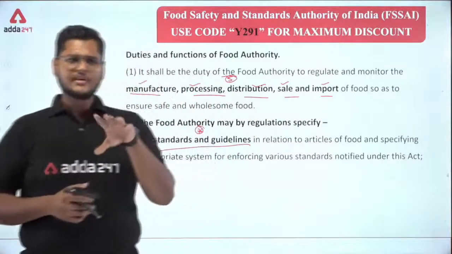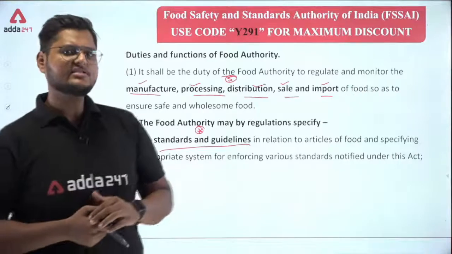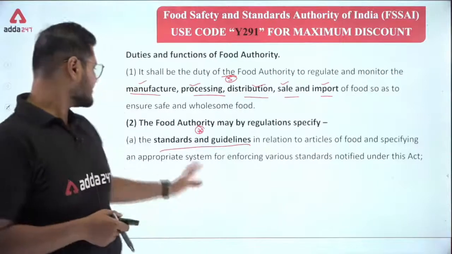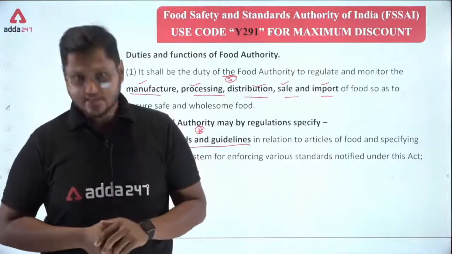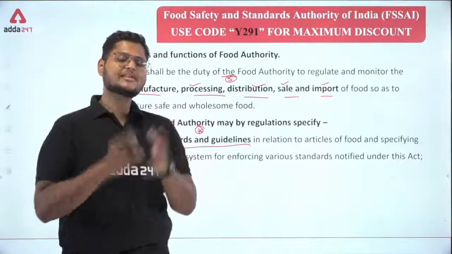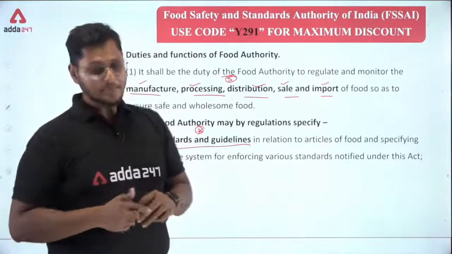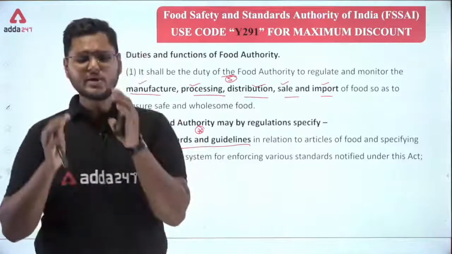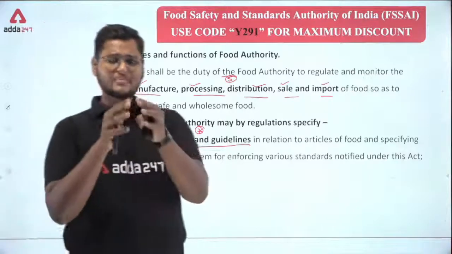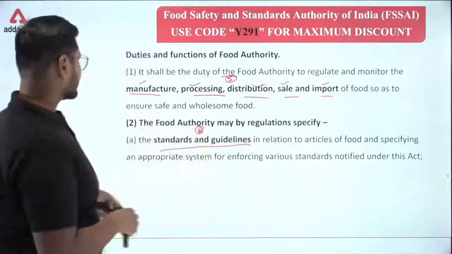In the previous classes we have seen that there are so many standards and guidelines that the FSSAI follows to ensure that the food that reaches the consumers is safe. Now to ensure this safety, what we need is the standards and guidelines, or we can say the standards and regulations also. These are usually prescribed to the food authority by the technical committee, and the food authority is the one who decides what kind of standards and guidelines should be set for a particular category of food.